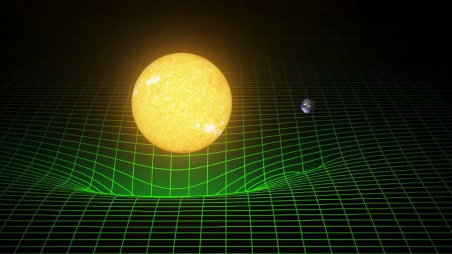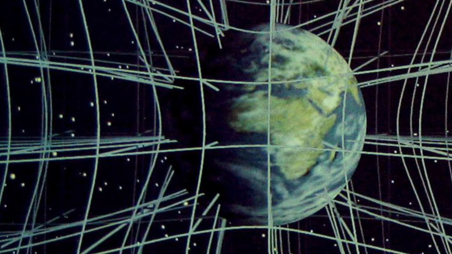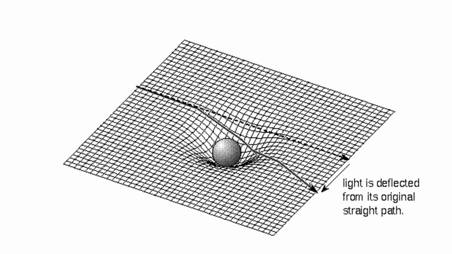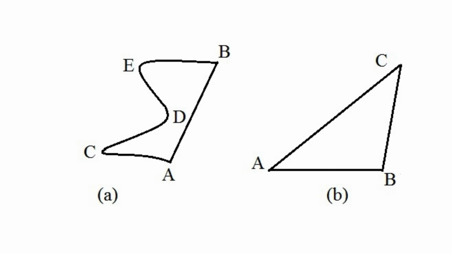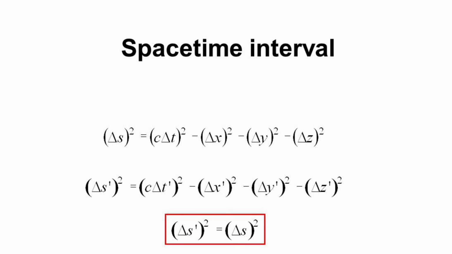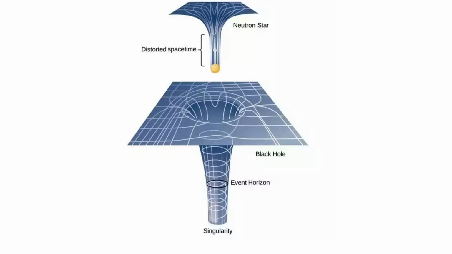It turns out that the space-time mentioned earlier can be bent by masses sufficiently large enough, such as the Earth or the Sun. The gravitational fields in space are actually just space-time that is bent. The motion of an object through space-time will always be the shortest path, although it may not be the shortest path through space. Although the distance in space or the interval of time may be bent, the space-time interval will always remain constant.